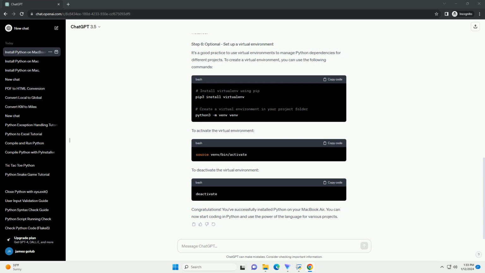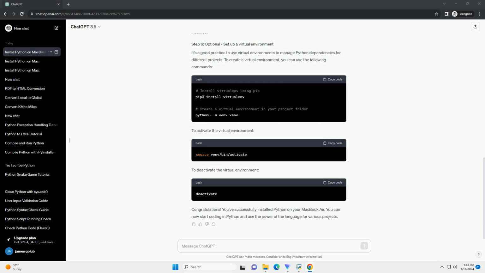It's a good practice to use virtual environments to manage Python dependencies for different projects. To create a virtual environment, you can use the following commands. To activate the virtual environment. To deactivate the virtual environment.